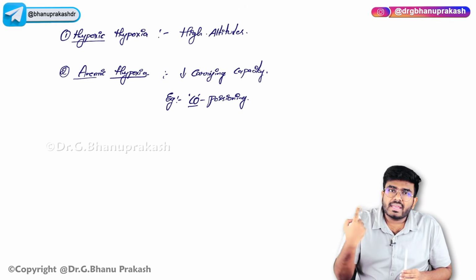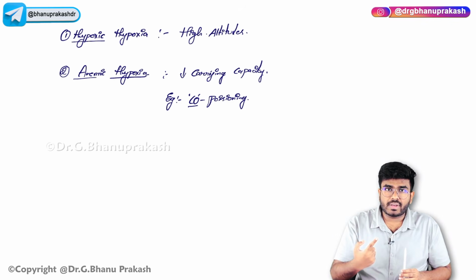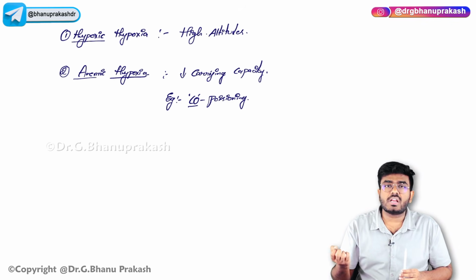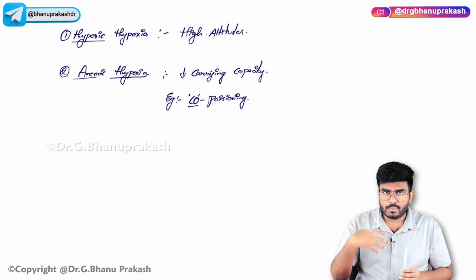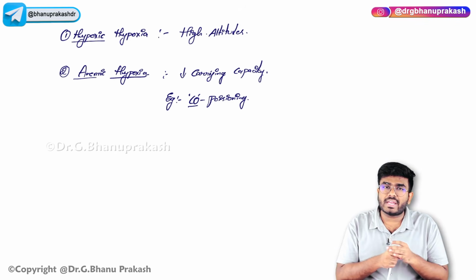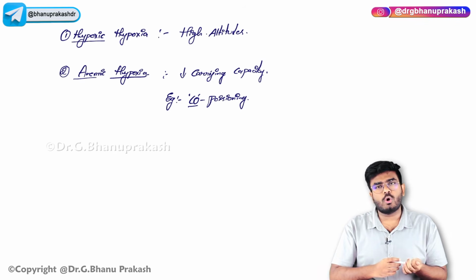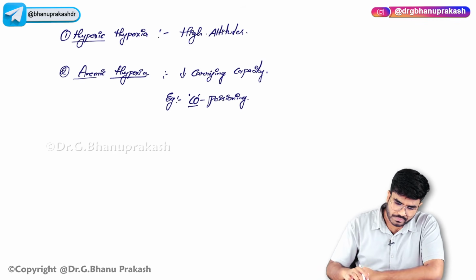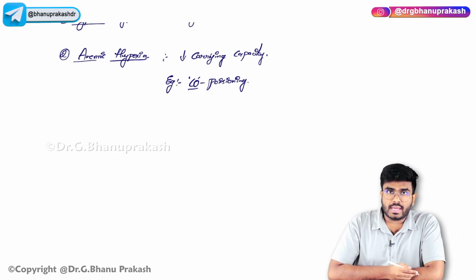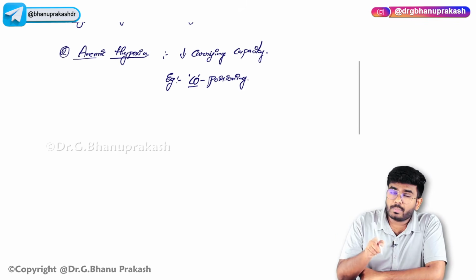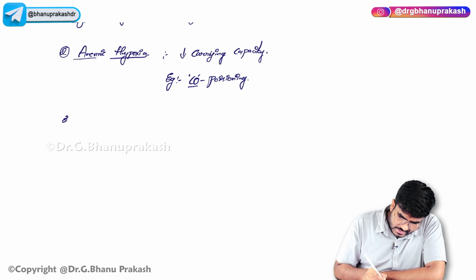So in areas where there are burns, for example a fire accident, where there is lots of carbon dioxide and also carbon monoxide, if the person inhales more and more carbon monoxide, it is going to bind with the hemoglobin. So there is no space for the oxygen to bind with the hemoglobin, and that can lead to anemic hypoxia. So where is the problem? The problem is in the blood. Now, the third hypoxia is stagnant hypoxia.